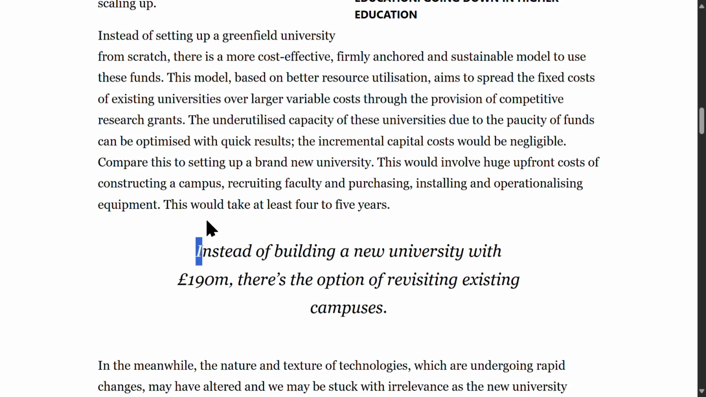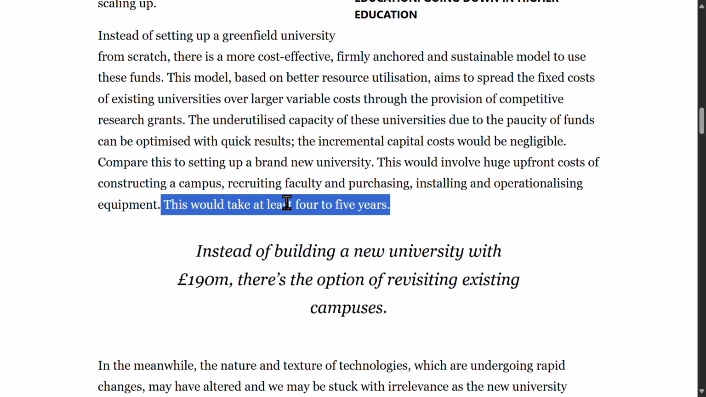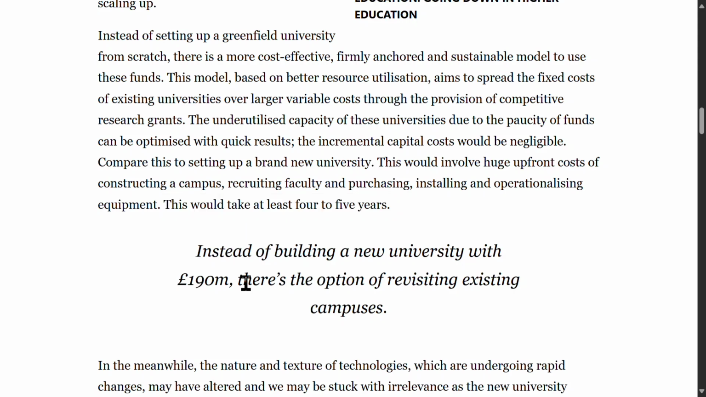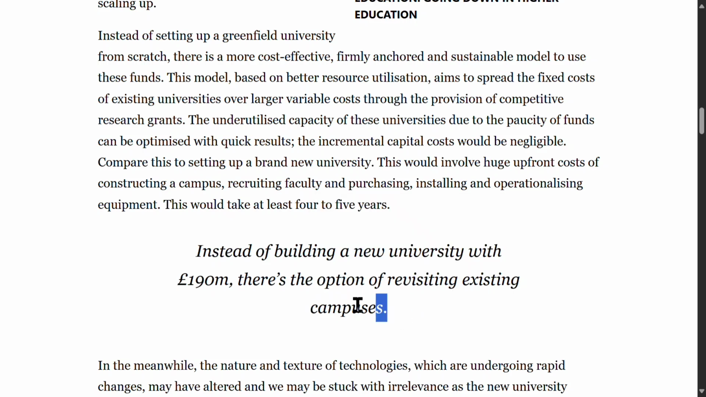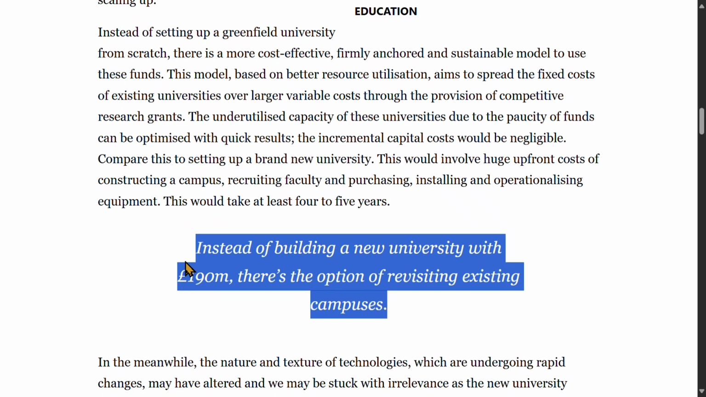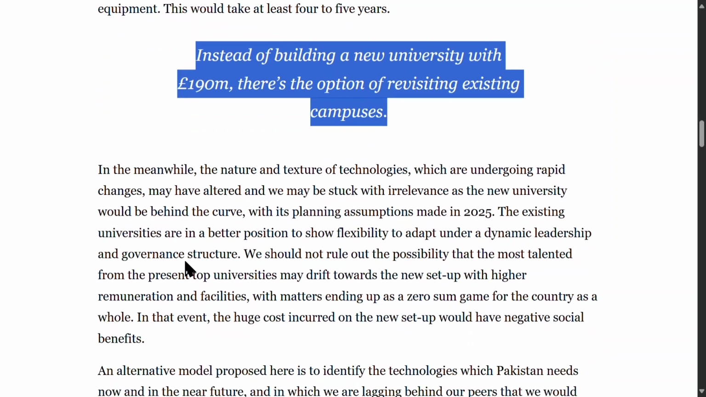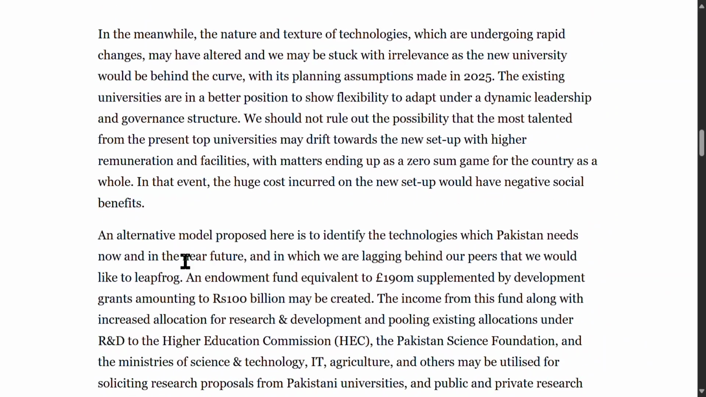This would take at least 4 to 5 years. This sentence means that constructing a new institution is a long-term process. Instead of building a new university with £190 million, there's the option of revisiting existing campuses. This sentence means that a more viable alternative is to upgrade and expand current university facilities rather than starting from